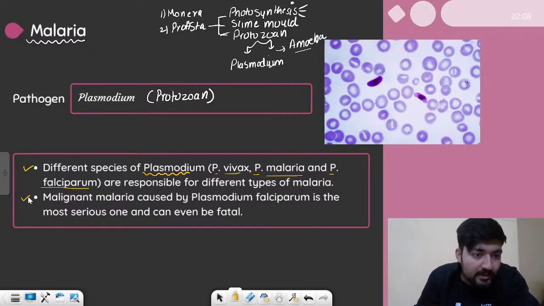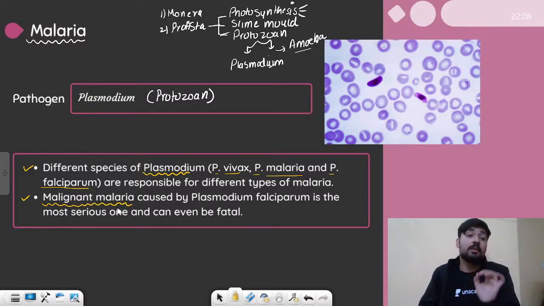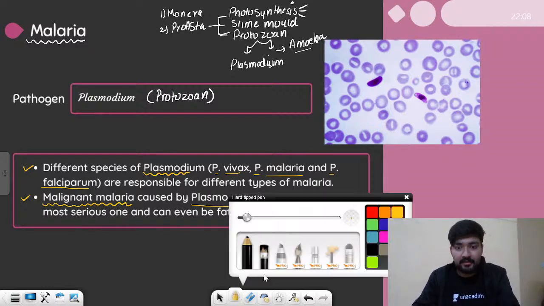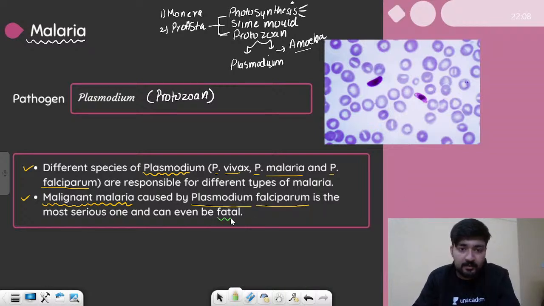All you need to remember is this line, that we have malignant malaria. It is the most dangerous, the most harmful type of malaria that we can suffer from. So this malignant malaria is caused by Plasmodium falciparum, and it is the most serious one and can be fatal, right? What do we mean by this term fatal?